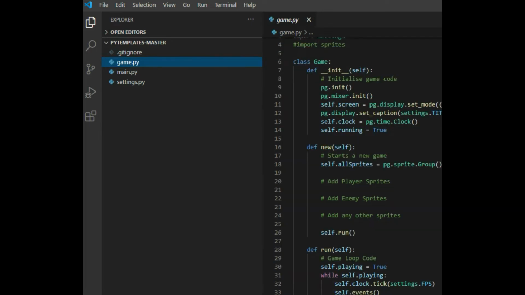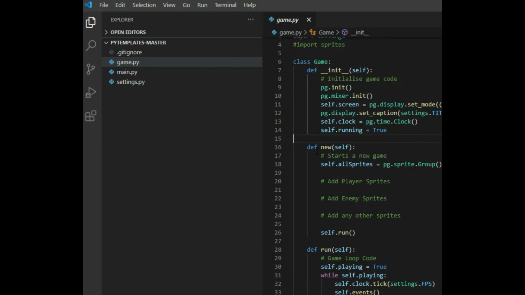And in the class, you have a few definitions, or functions in Python. The first one is to initialize itself. And all this is doing is setting the screen width and screen height of the window that's going to open. And he sets the caption here, the title of the game, whatever you want to call it in your title. And he sets the clock, sets running to true.